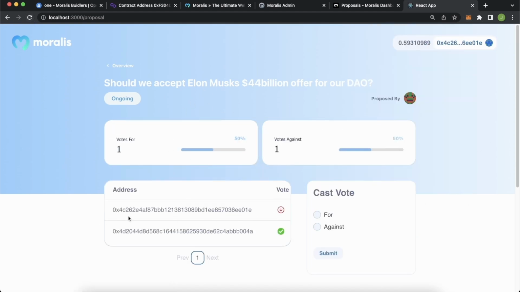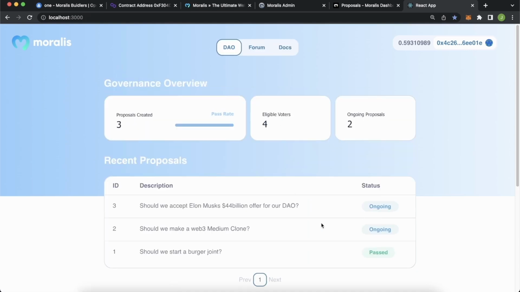Now we refresh the page, and look at that, 0x4C. So the currently logged in account voted against, and our vote percentage is 50-50 at the moment. Again here, this proposal we can't vote on anymore, the deadline has passed.